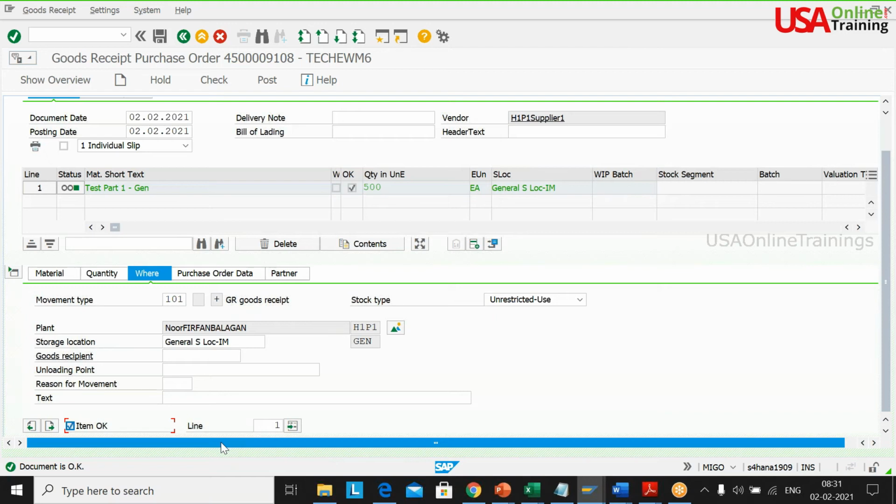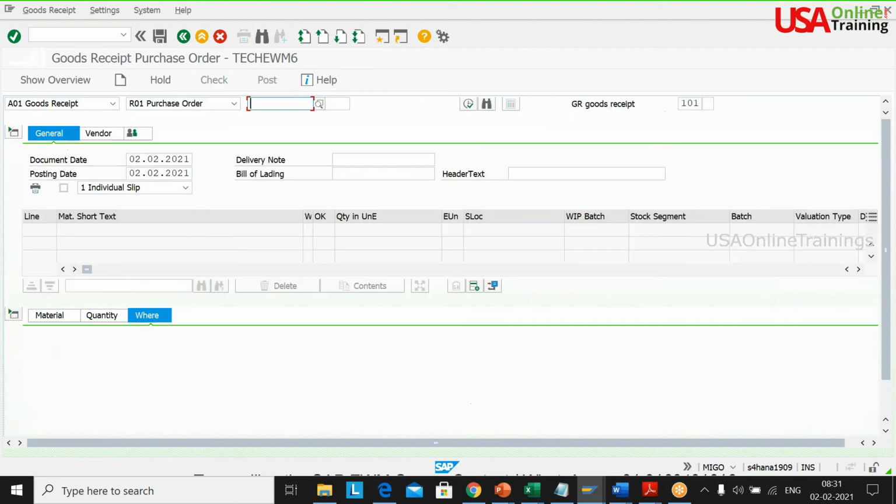If you have that system, you will follow this inbound delivery. Otherwise, for small parts, you directly create the MIGO and take that stock directly into the storage location. The movement type will be the same. Post it. Simple, this got posted.